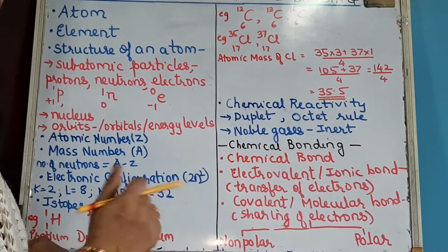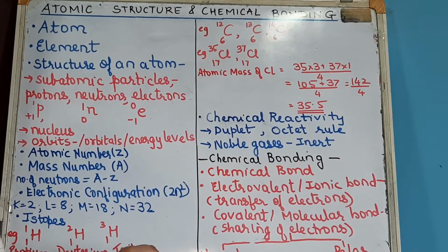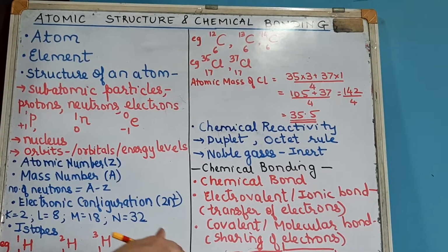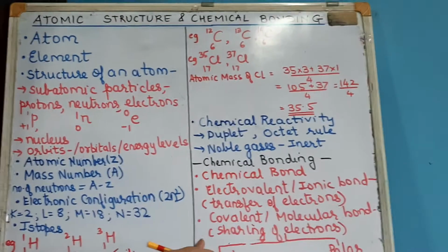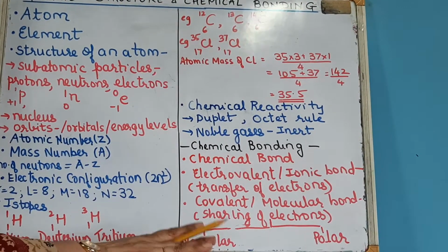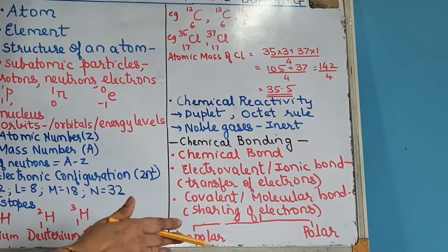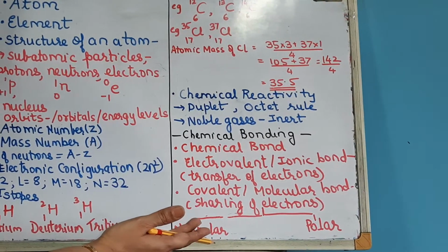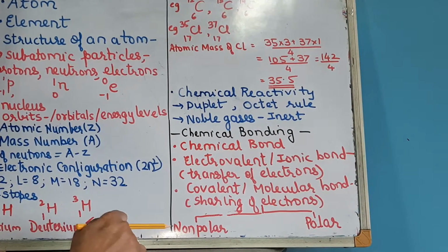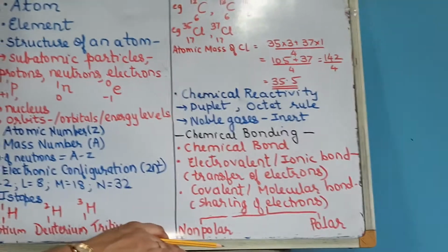Noble gases already have a stable electronic configuration, right? Helium has 2 electrons in its valence shell. Neon has 8 electrons, 2, 8. Argon also has 8 electrons, 2, 8, 8, and so on. So all these noble gases have either a duplet, helium, or an octet of electrons in their valence shell. Because they already have a stable electronic configuration, they will neither lose, gain nor share electrons, right? Therefore they are inert. So all noble gases are inert.